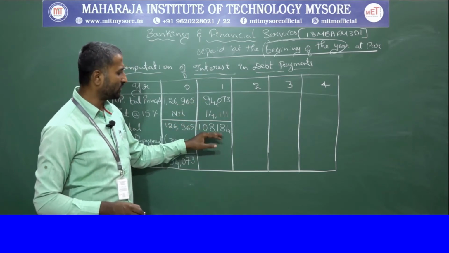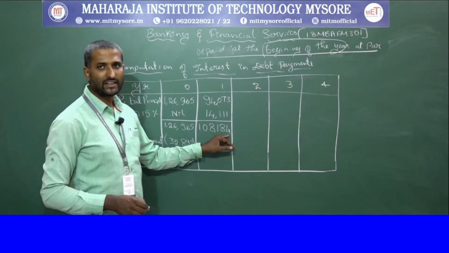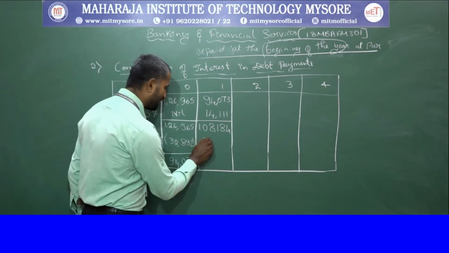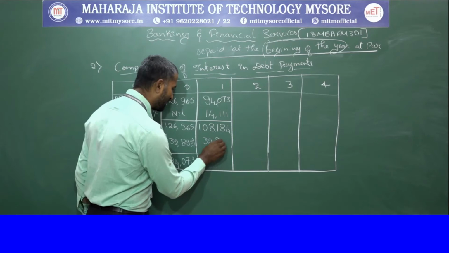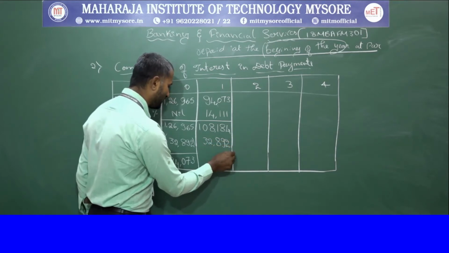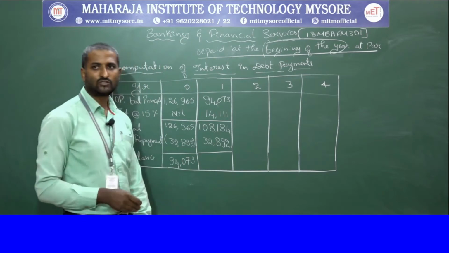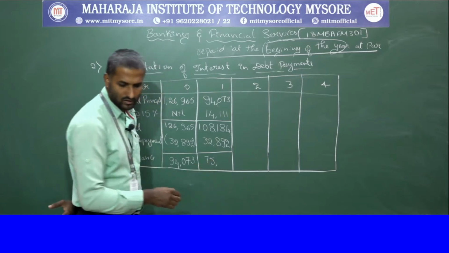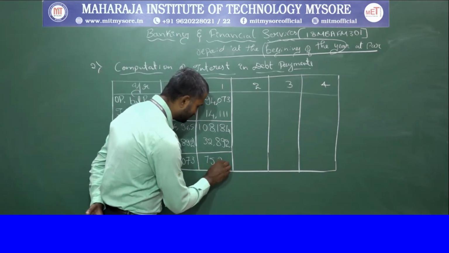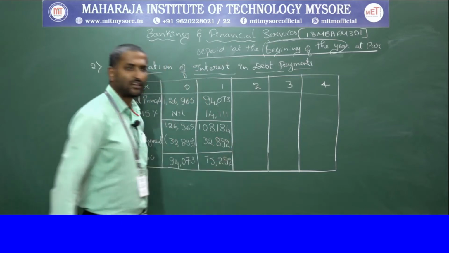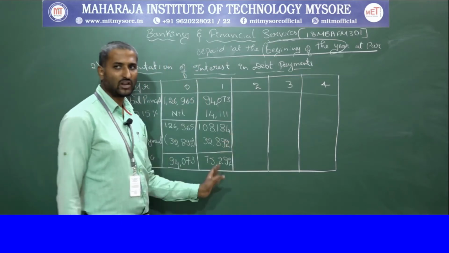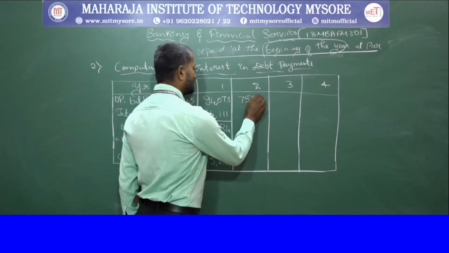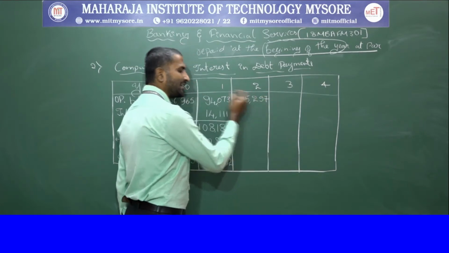So the total amount will be 1,08,184. Then we make the second repayment. All repayments will have the same installment value, that is 32,892, so we are left with 75,292. The same process continues till the end. The end balance will be 75,292. Then you are charged the interest on it.